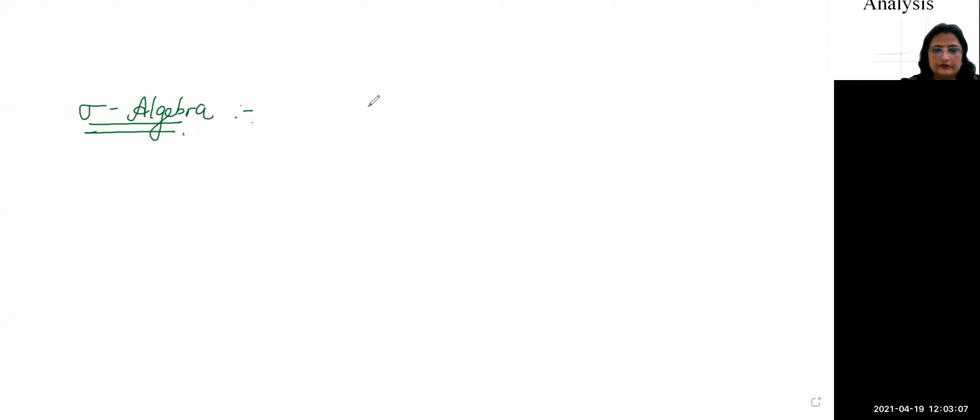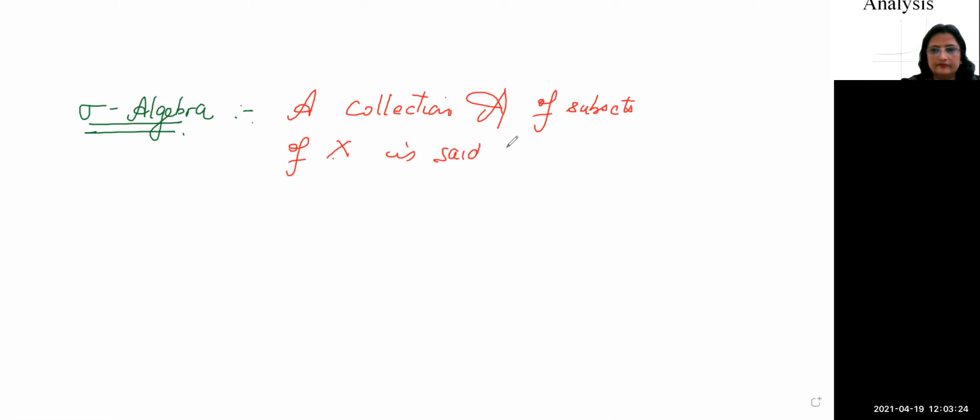A collection. So we will write the collection, in cursive, a set of subsets of X is said to be a sigma algebra if, number one, the whole set X belongs to the collection.